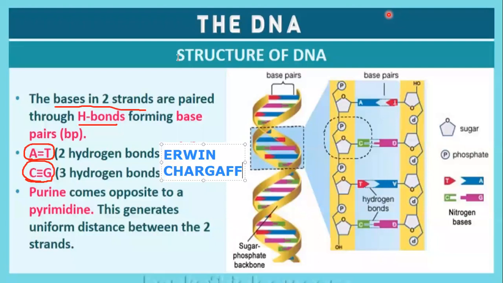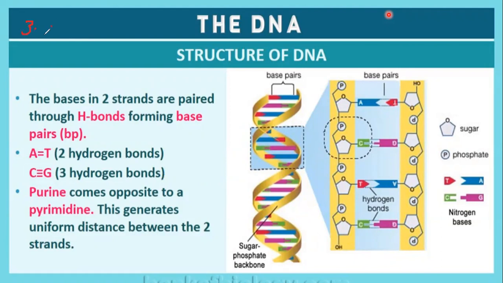Purine comes opposite to pyrimidine, and this generates a uniform distance between the two strands. What was the pitch of the helix? 3.4 nanometer. The distance between two base pairs is 0.34 nanometer. Then let's move on to the next one.